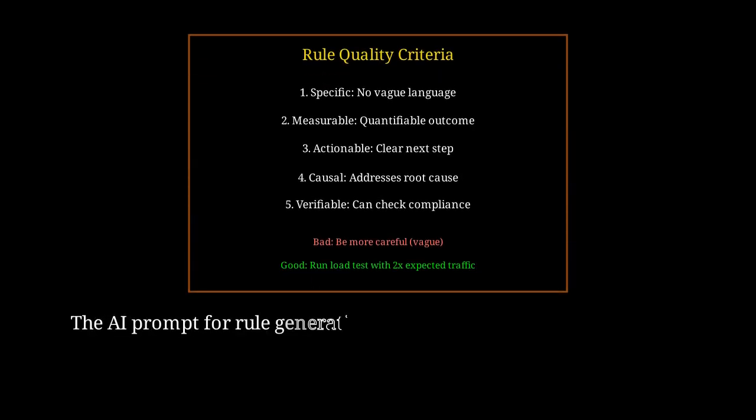Here's how you prompt the AI for rule generation. Given the root cause of inadequate load testing, generate exactly one procedural rule that would prevent this failure. The rule must be specific, measurable, and implementable immediately. Format it as a checklist item.